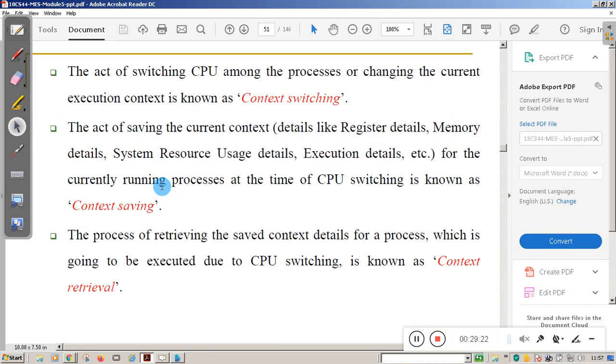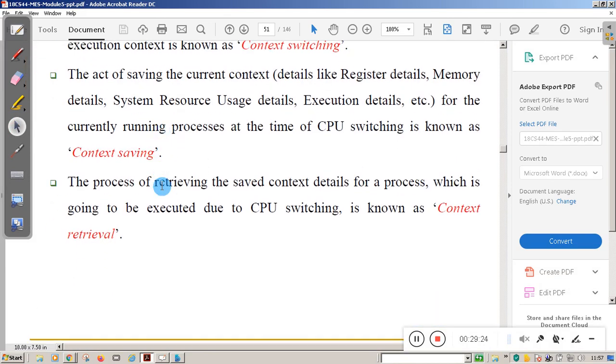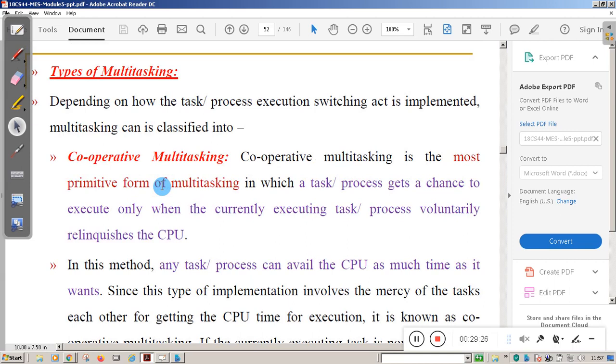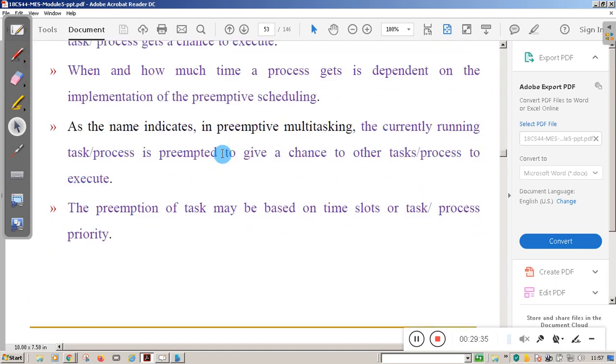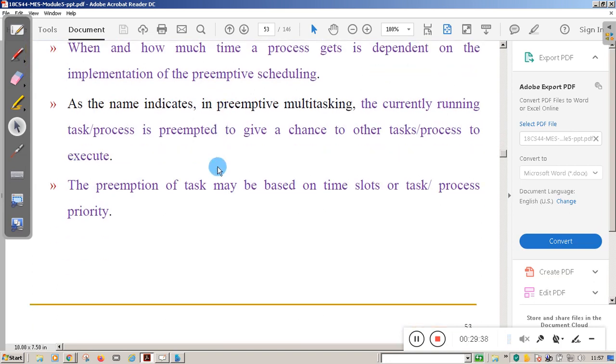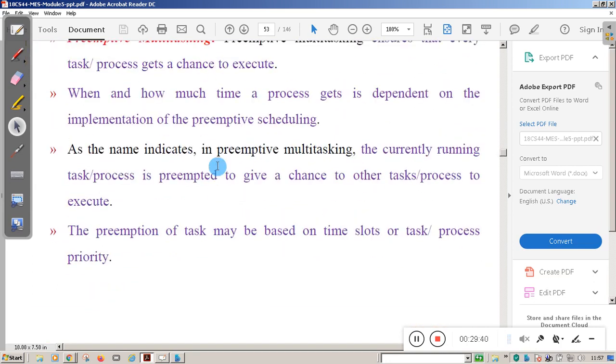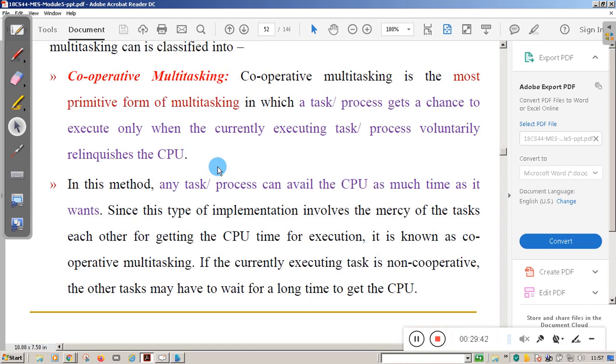Other than that, we have something called types of multitasking. What are the types of multitasking? We have 3 types of multitasking. One is called cooperative multitasking, preemptive multitasking, and non-preemptive multitasking. In cooperative multitasking, there is no control.